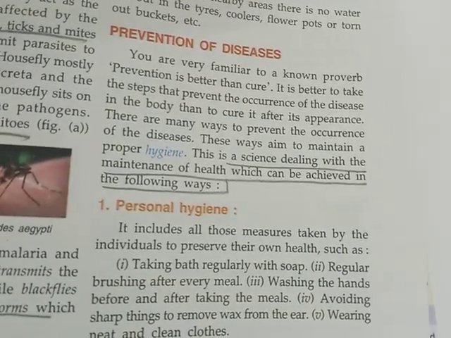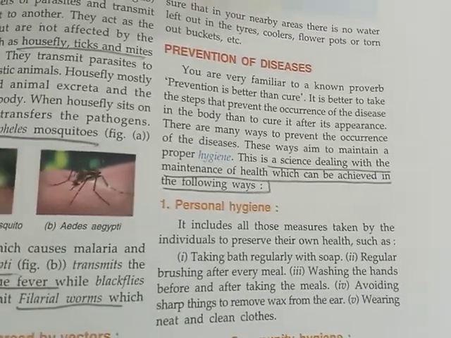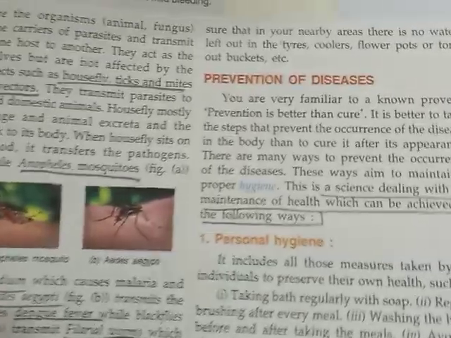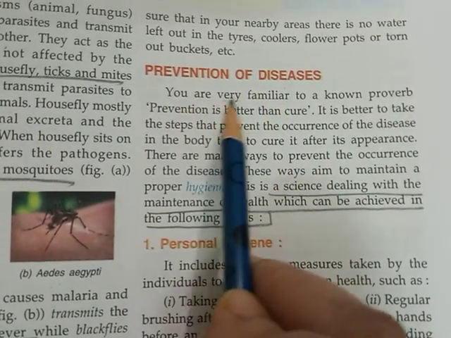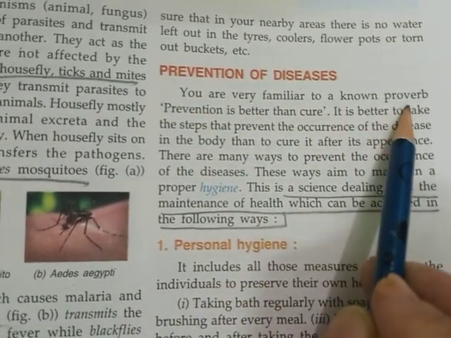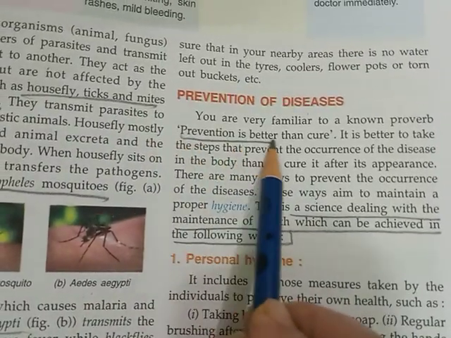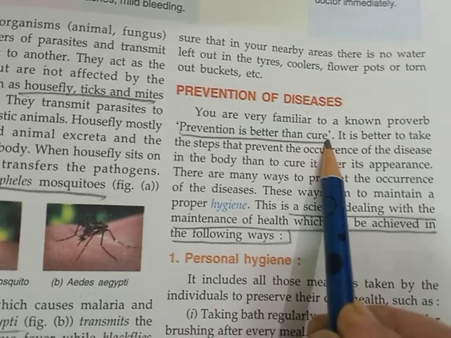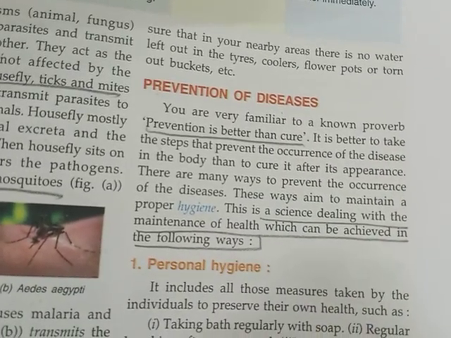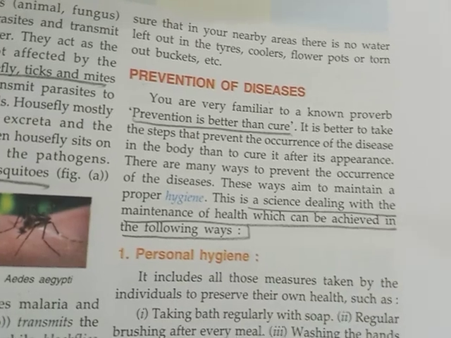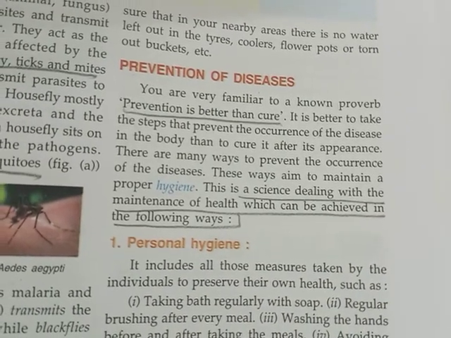How can we prevent these communicable diseases? Prevention of diseases. You are very familiar with the proverb, prevention is better than cure. Prevention is better than cure. That means we should protect ourselves so that there is no need to take any cure or medicine.